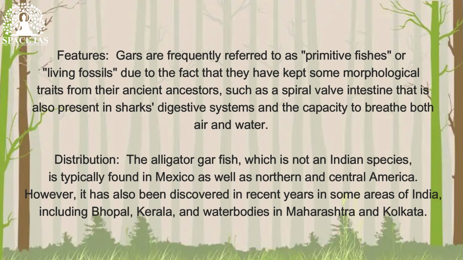Its features: gars are frequently referred to as primitive fishes, or living fossils, because they have kept some morphological traits from their ancient ancestors, such as a spiral valve intestine that is also present in sharks' digestive systems and the capacity to breathe both air and water. Distribution: the alligator gar, which is not an Indian species, is typically found in Mexico as well as Northern and Central America. However, it has also been discovered in recent years in some areas of India, including Bhopal, Kerala, and water bodies in Maharashtra and Kolkata.